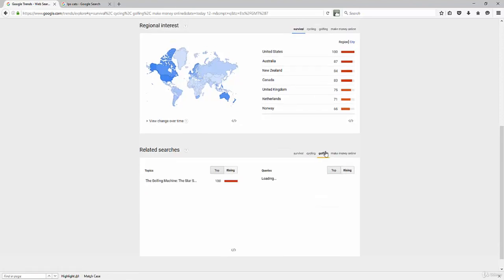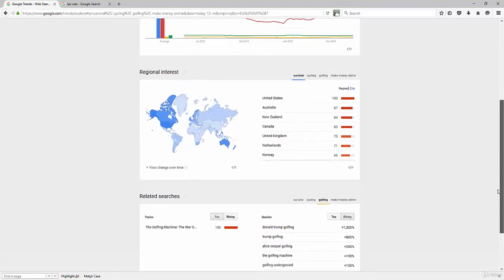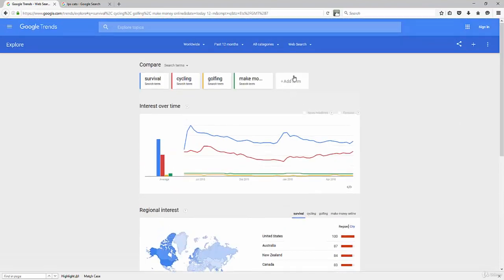For golfing, just doing the related searches alone within trends is really powerful for you. So let's do rising phrases. Once again, it matches up with the images. Donald Trump golfing up 1300%. So whether you love him or hate him, might be worth doing a blog post on that if you had a golf niche website, for example. So if you see something that's breaking out like that, do some content on it, then drive some traffic from the search engines.